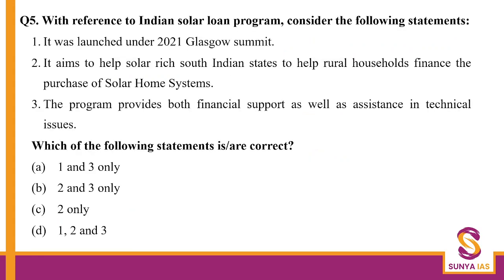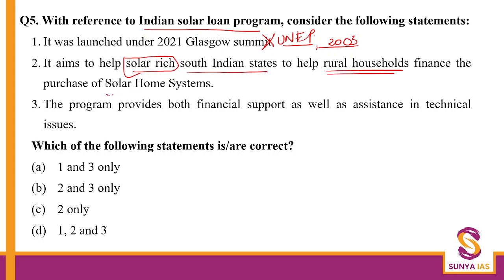Next we have question number 5. This is the India Solar Loan Program. It was launched under UNEP, and it's an old program from way back in 2003. So statement 1 is wrong. It is not from the 2021 Glasgow Summit. So what is the objective here? The objective was to help solar rich southern Indian states help rural households finance the purchase of solar home systems. This entire line is correct.